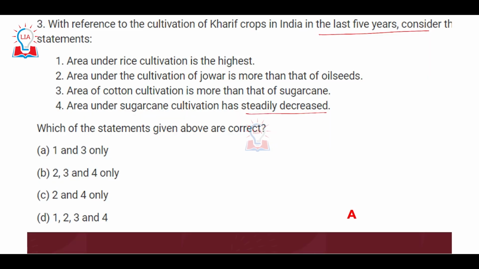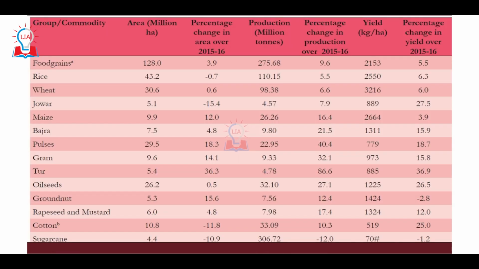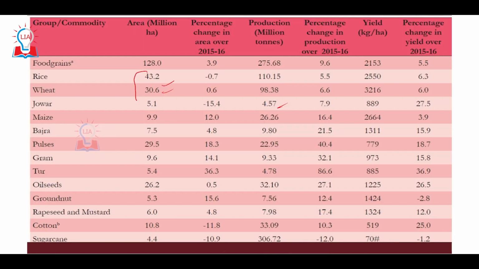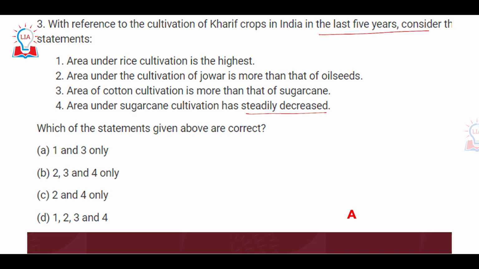Now, the first statement is that area under rice cultivation is the highest. Is this a correct statement? So obviously, if you look at this column here, we can clearly see that out of all other kinds of crops, area under rice is highest at 43.2 million hectares. That means the first statement is absolutely correct. Second statement is area under the cultivation of jowar is more than that of oil seeds. So now if you compare jowar and oil seeds, you can clearly see that area under oil seeds is much higher, much greater than the cultivation area of jowar. That means the second statement will obviously be incorrect.